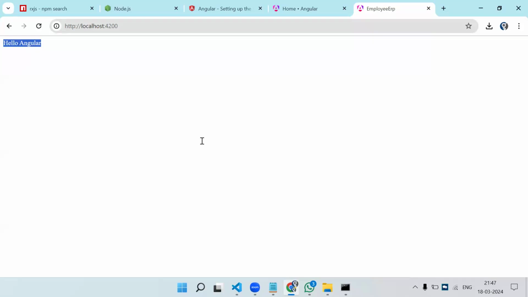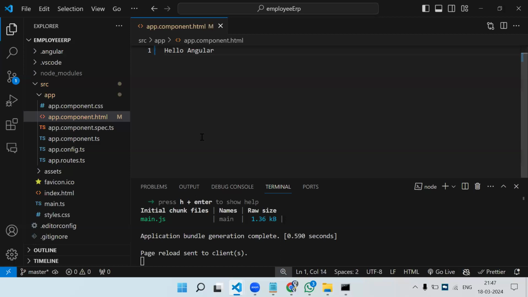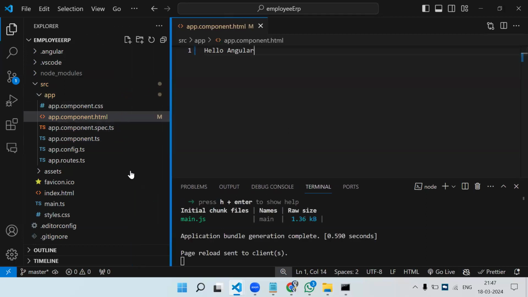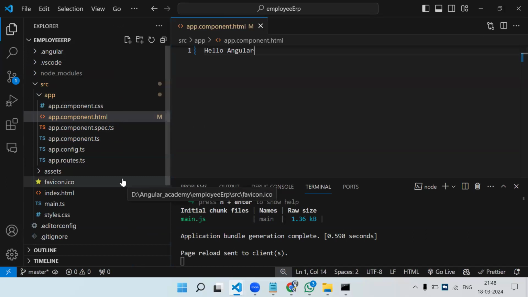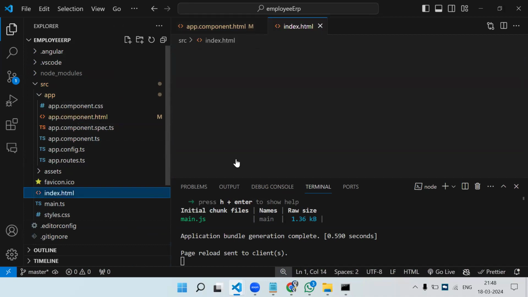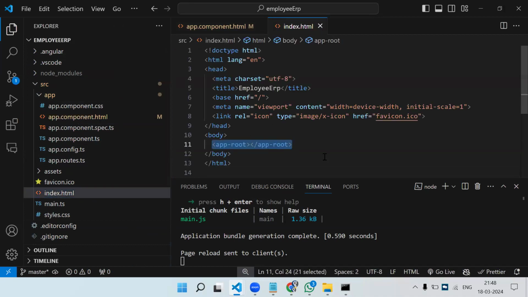So by default, when we create the Angular project, how does Angular know about this HTML page? For those seeing Angular for the first time: while explaining, I told you that Angular is a single page application. Only one HTML file will be there. But here is another HTML file, index.html. This HTML file is getting loaded inside this app root.